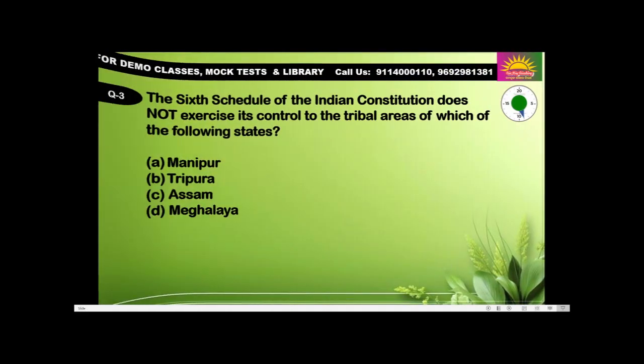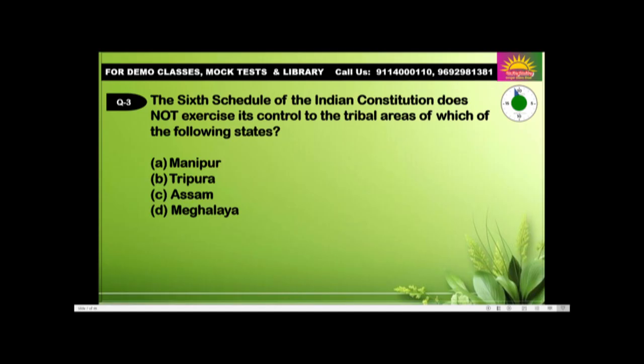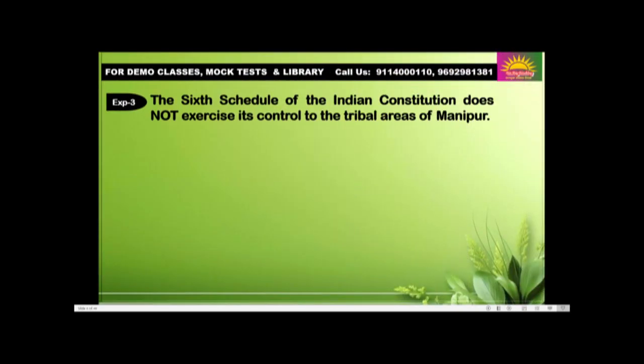Okay. Question number 3. The 6th schedule of the Indian Constitution exercises its control over the tribal areas of which of the following states? Manipur, Tripura, Assam, Meghalaya. Answer is A, Manipur. The 6th schedule of the Indian Constitution does not exercise control over the tribal areas of Manipur.